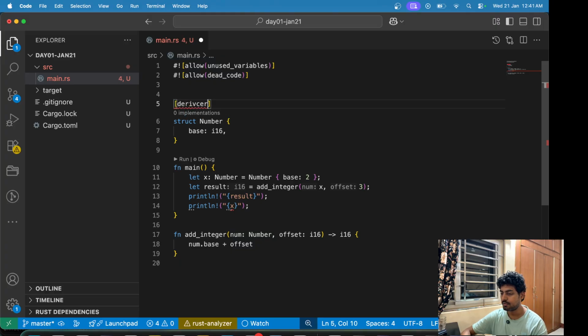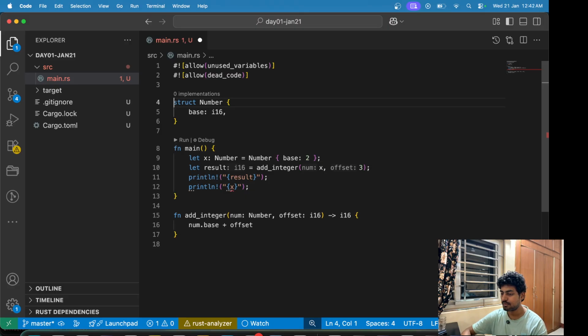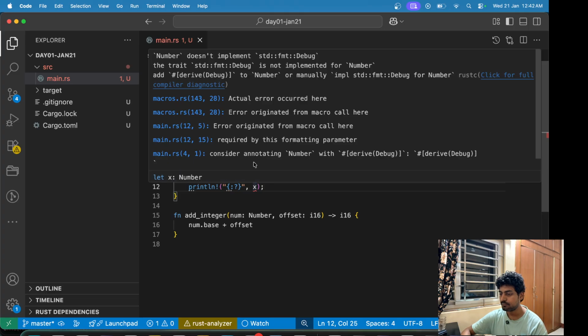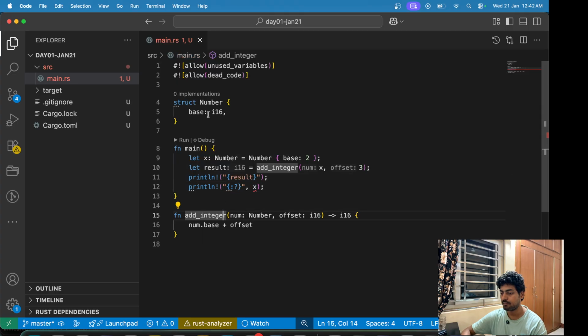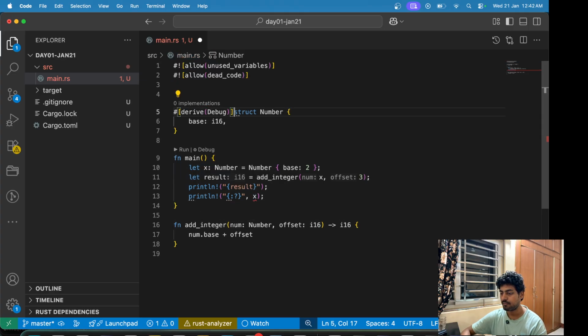I forgot the, okay, I'll just do this. Okay, so it is hashtag derive debug. Okay. So now it should be printing.